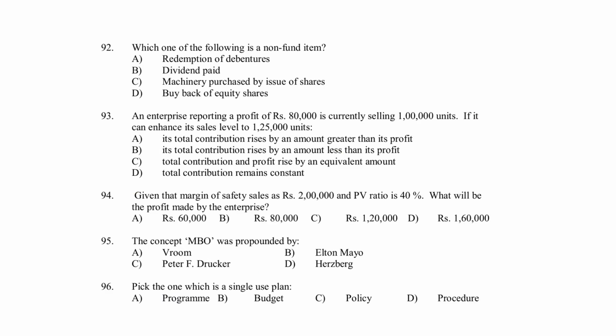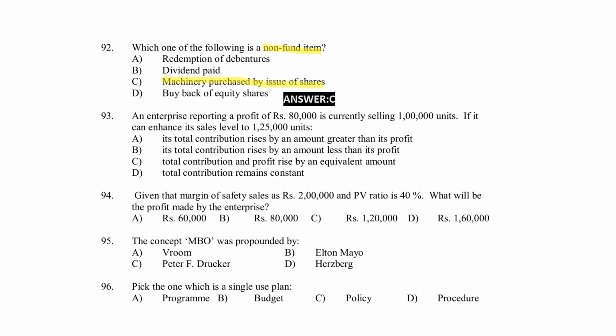Next, which one of the following is a non-funded item? Redemption of debentures, dividend paid, machinery purchased by issue of shares, buyback of equity shares. Option C, machinery purchased by issue of shares, is the right answer.